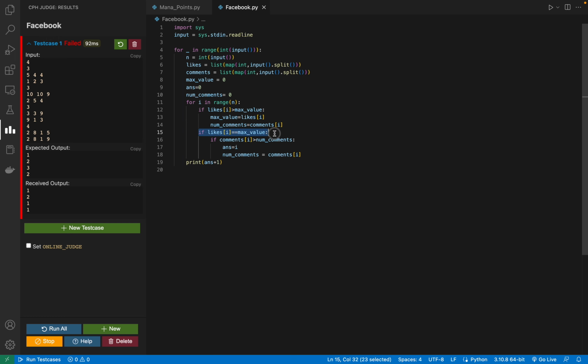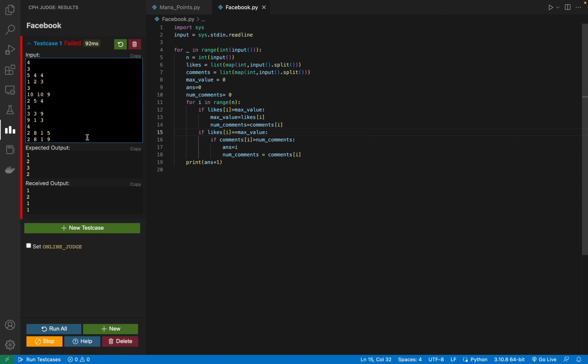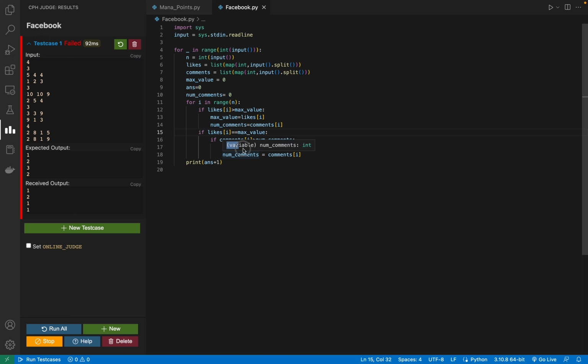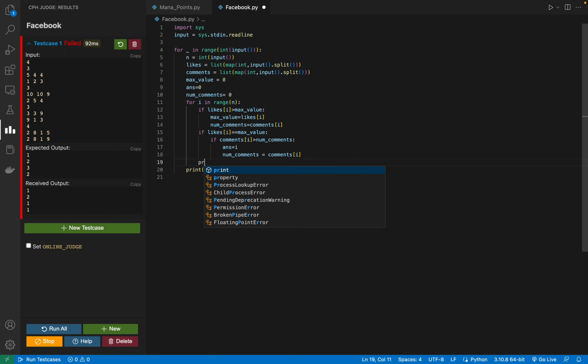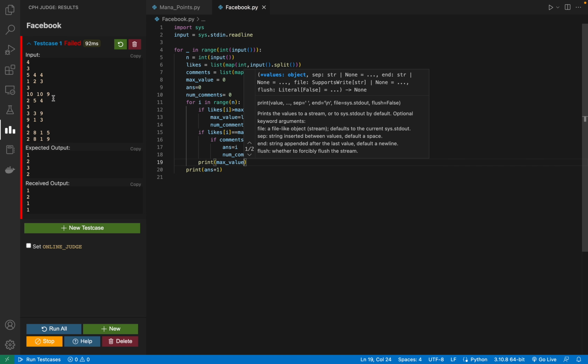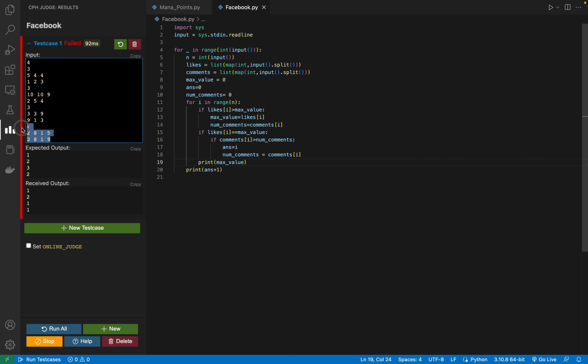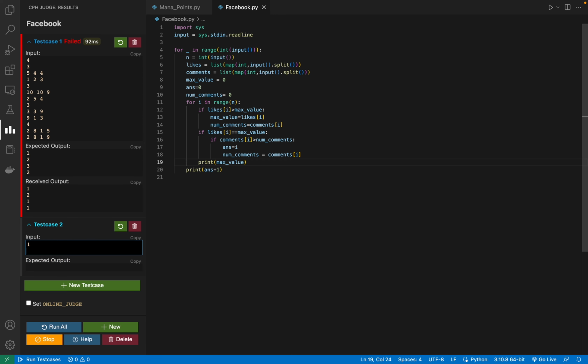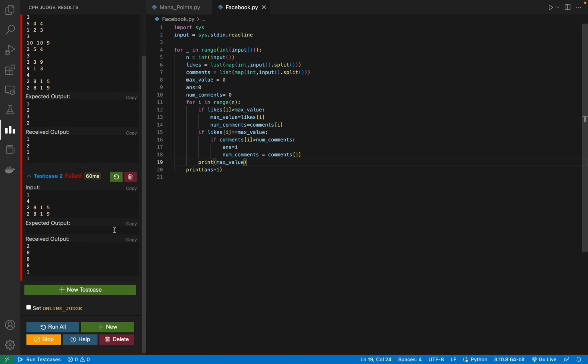If likes of i equals max value, then if the comments of i is greater than num comments, then I have to update my answer, otherwise I do not have to update my answer. So it should give us the correct answer. Why is it not? So I'm going to print max value to debug my code, and it is giving the wrong answer on this one. So let's make a new test case and run this.